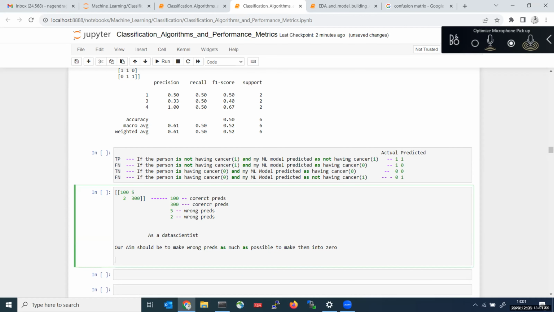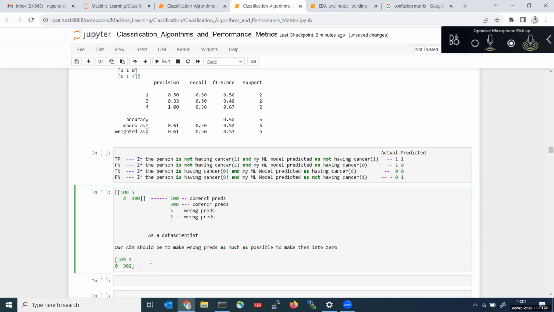This will be converted into 105 and 0 and 0 and 302. This is how the matrix will come. So this means we are getting 100% accuracy.